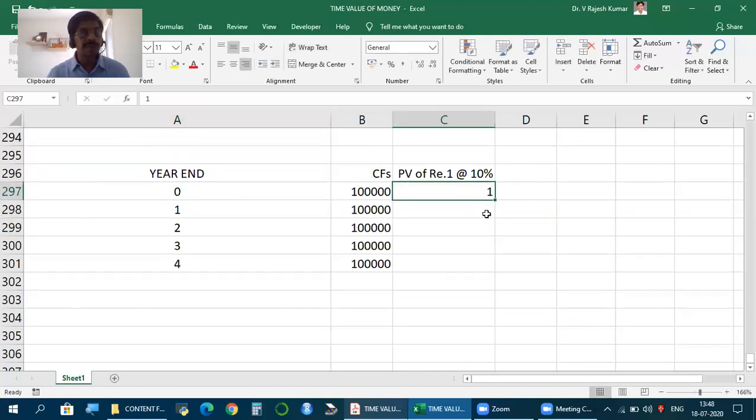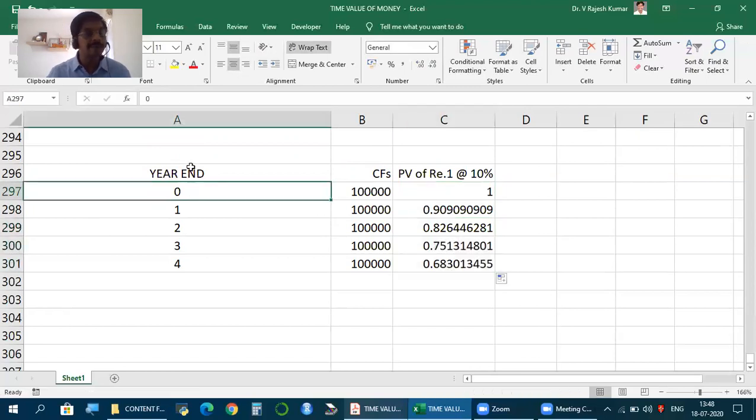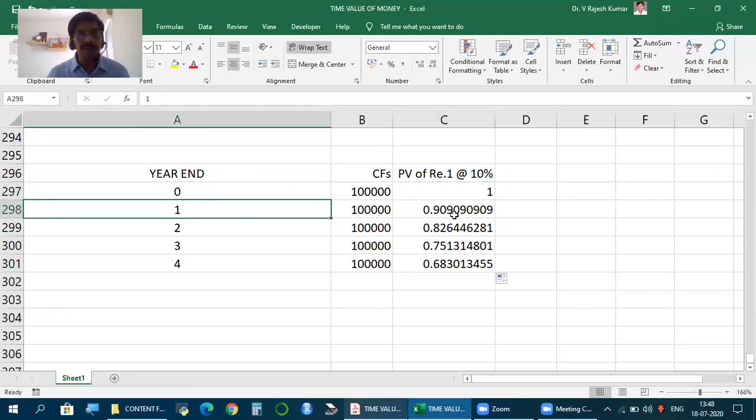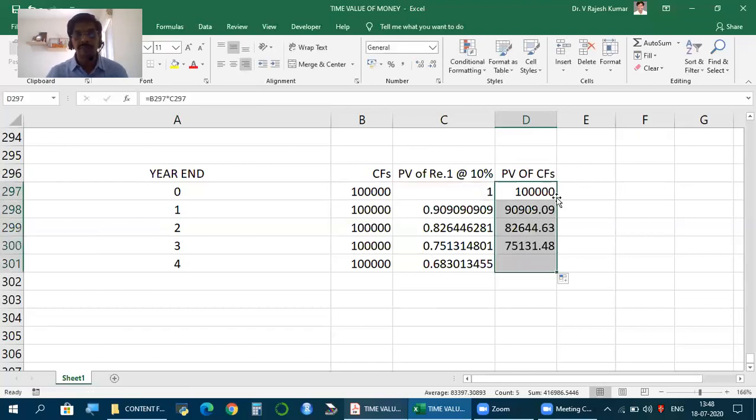If you get 1 rupee at the end of first year, how much is the value today? 1 divided by 1.1 and then keep dividing by 1.1. So same present value, but for the first period, be careful. This is today, period 0, while 1 rupee today is 1 rupee. For 1 rupee at the end of first year, as usual, make the calculation. So if you multiply, then present value of cash flows, this is what you get.